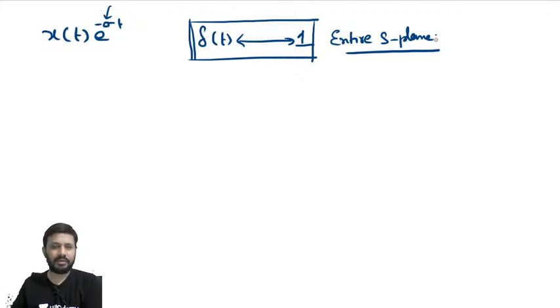Hope everybody is comfortable in calculating the ROC. Any signal is given, multiply the signal with e power minus sigma t. Check the values of sigma for which the expression converges.